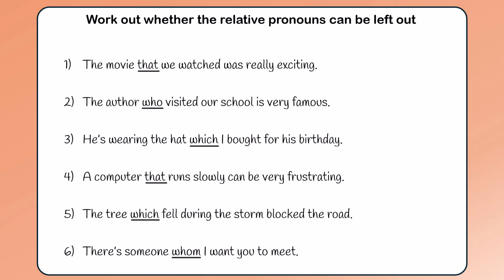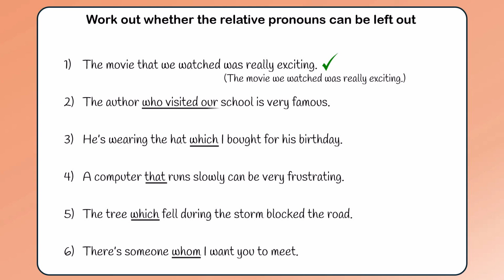Number 1. Here is the relative clause. The subject of the clause is we, and that is the object of the verb watched. That refers to the movie. This is an object relative clause. The pronoun that can be left out. We could say, the movie we watched was really exciting.